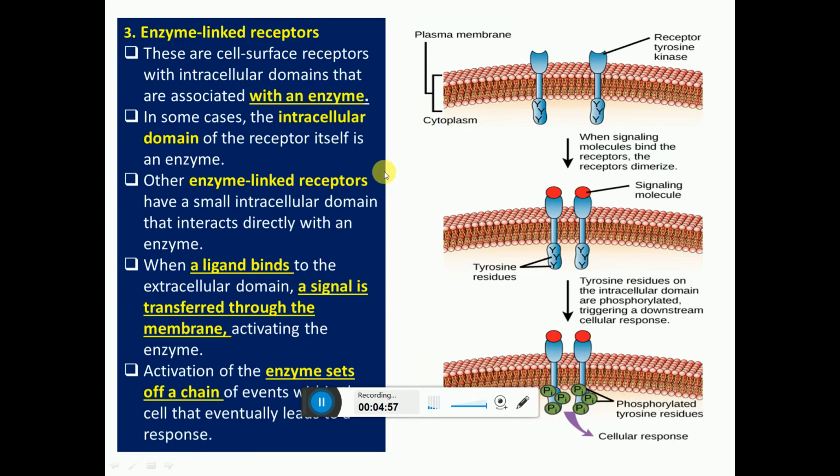Then we are moving to the third type, that is enzyme linked receptors. These are cell receptors with an intracellular domain that is associated with an enzyme. In some cases, the intracellular domain of the receptor is itself an enzyme. Other enzyme linked receptors have a small intracellular domain that interacts directly with an enzyme. When a ligand binds to the extracellular domain, a signal is transferred through the membrane and activates the enzyme. Activation of the enzyme sets off a chain of events inside the cell that eventually leads to the response.